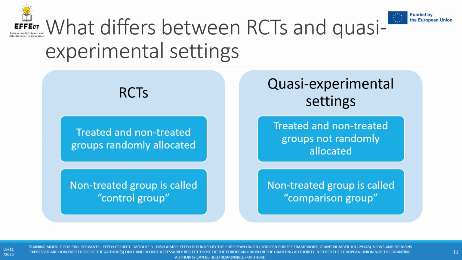However, there are also some huge differences between RCTs and quasi-experimental settings. Whereas in RCTs, treated and non-treated groups are randomly allocated, in quasi-experimental settings, such groups are not randomly allocated. In RCTs, we call the non-treated group a control group, whereas in quasi-experimental settings, we call the non-treated group a comparison group. It should be highlighted that the word control group implicitly assumes a random allocation of the non-treated group, while the word comparison group assumes a non-random allocation.